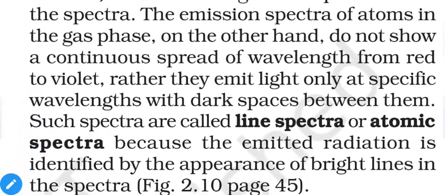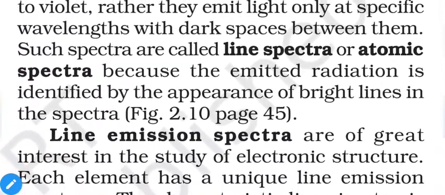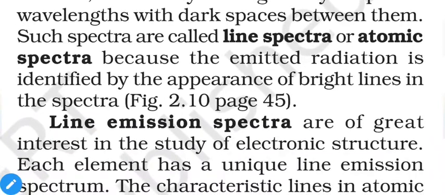Rather, they emit light only at specific wavelengths with dark spaces in between, as we observed in the case of the hydrogen spectra. Such spectral lines are called line spectra because they are literally lines. That's why we call it line spectra or atomic spectra, because the emitted radiation is identified by the appearance of bright lines in the spectra.